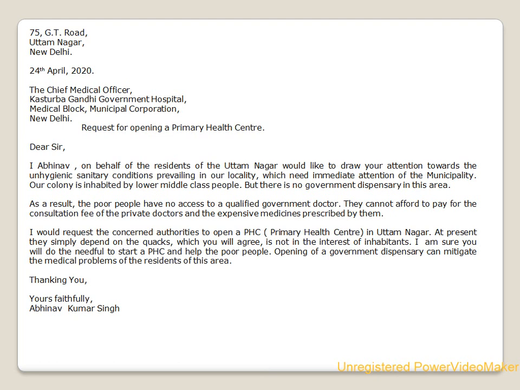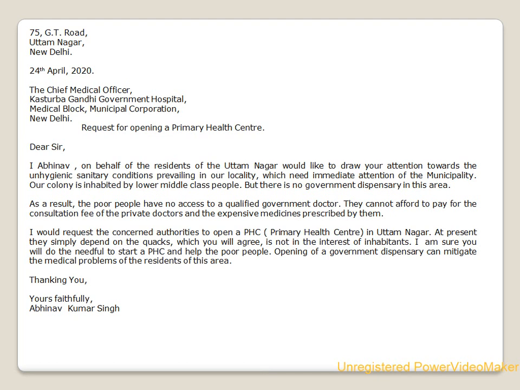First we write the sender's address. So here the sender's address is 75, GT Road, Uttam Nagar, New Delhi, full stop. After that we write the date, 24th April, 2020, full stop.